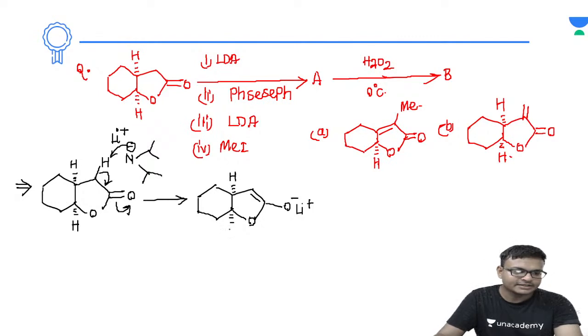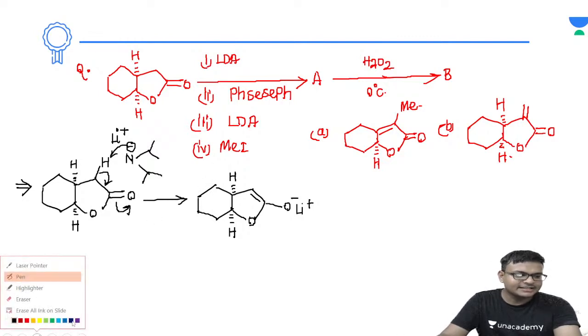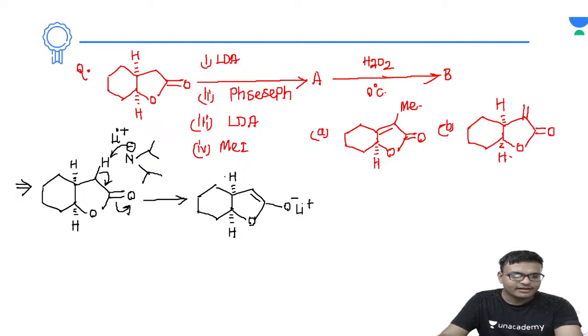Enolate formation takes place. Now please tell me everyone, which part is the less sterically hindered site? Whatever the stereochemistry of a particular molecule, this one is an example of a cis fused ring.